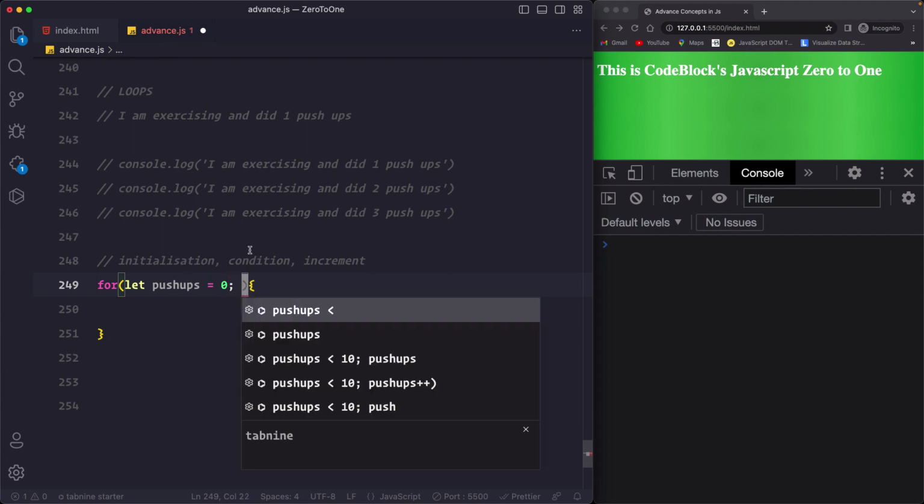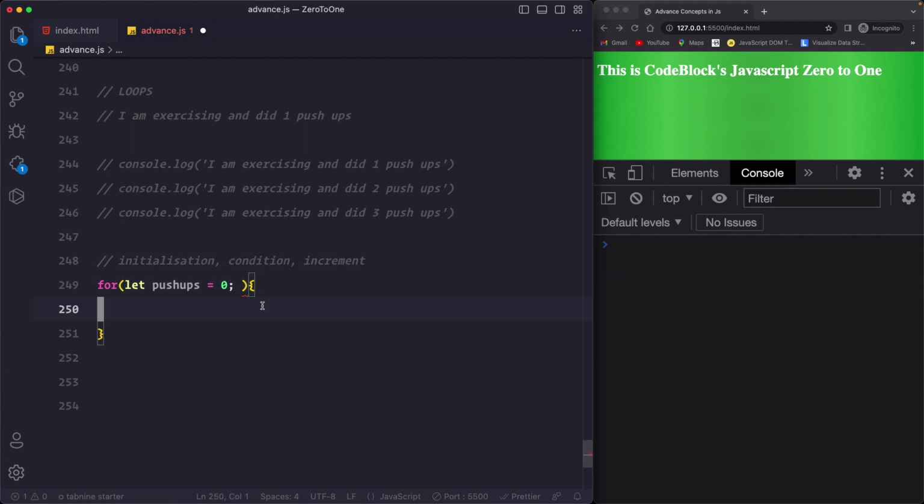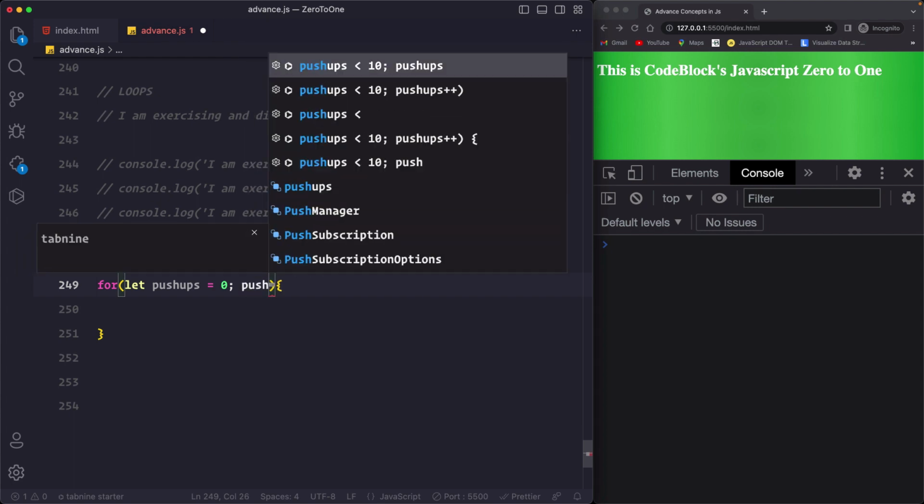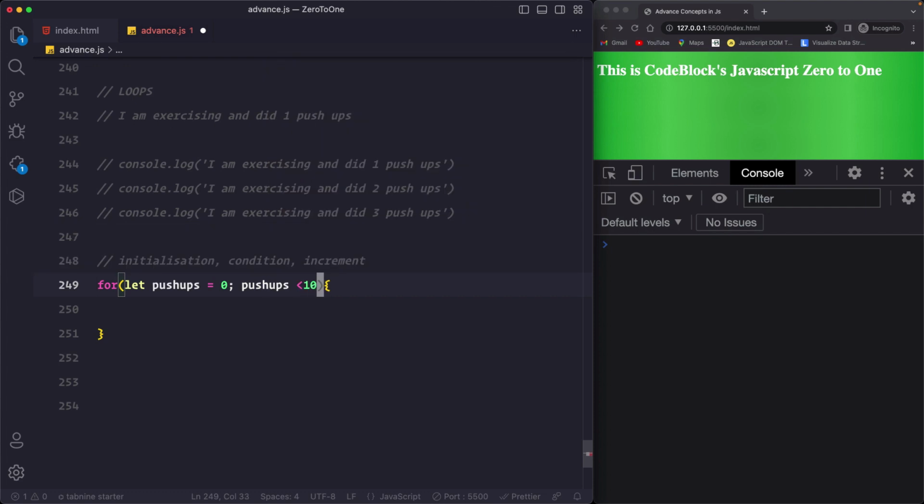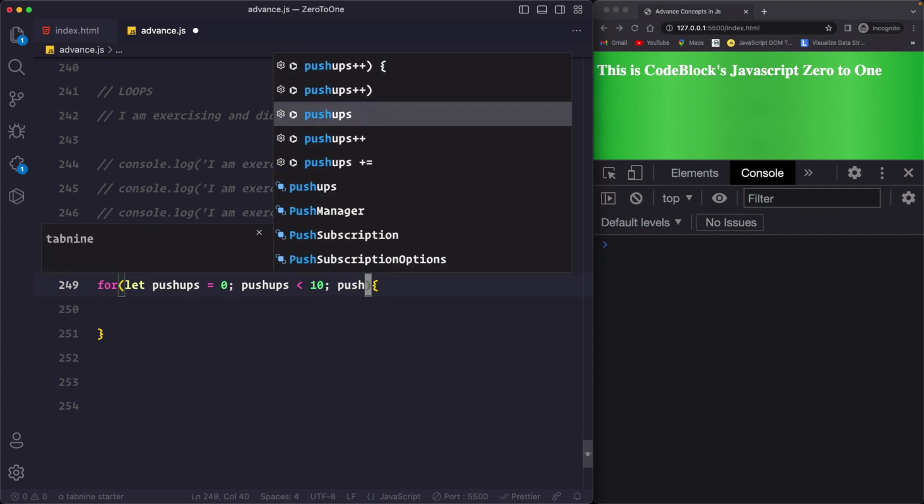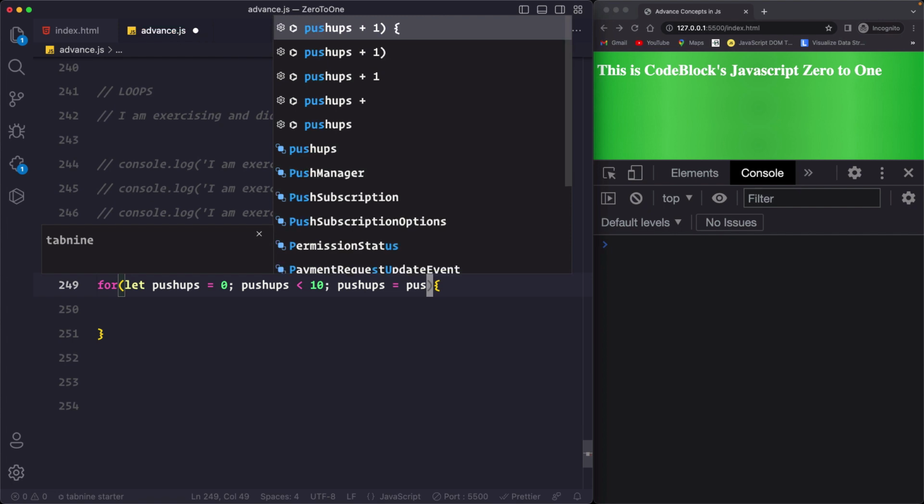And after this you write the condition. So how long do you want this loop to run? Well, I want this loop to run while push-ups is less than 10. So here I can say push-ups is less than 10. Okay, and after this we increment, and notice how I am separating them with a semicolon. This is mandatory. Now here you increase the push-up repetition by 1. So here you say push-ups equals push-ups plus 1.